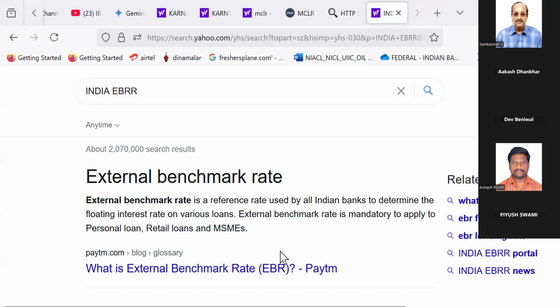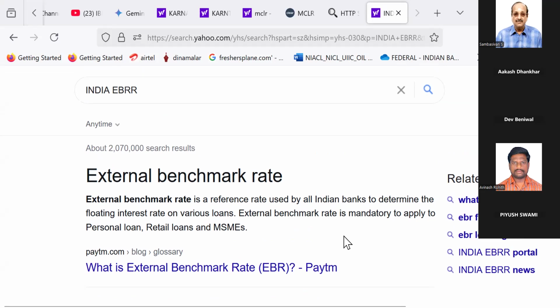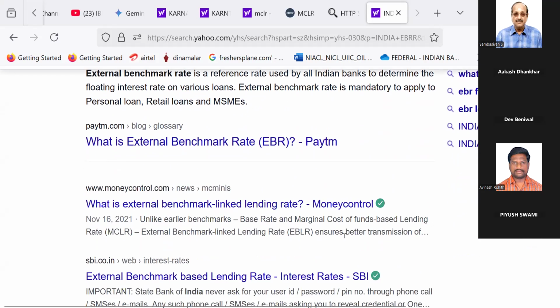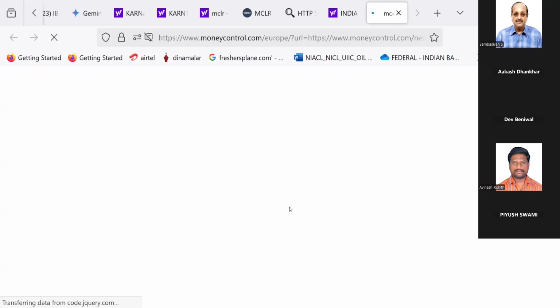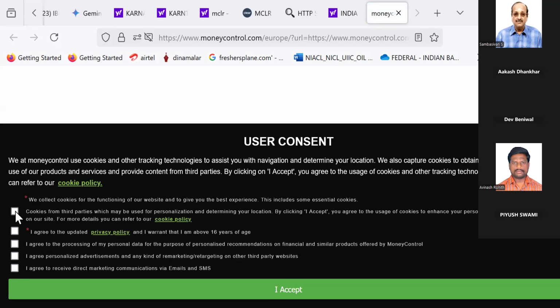It has come. External benchmark rate is a reference rate used by all Indian banks to determine the floating interest rate on various loans. External benchmark rate is mandatory to apply to personal loans, retail loans, and MSMEs. And Moneycontrol is giving a detailed account about this.